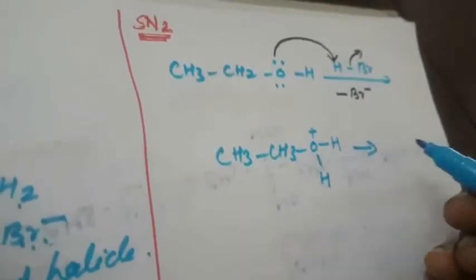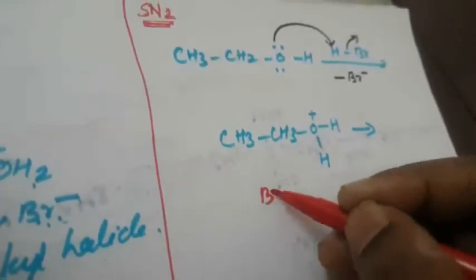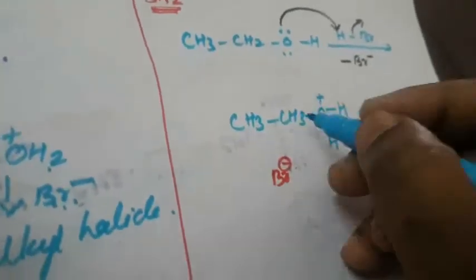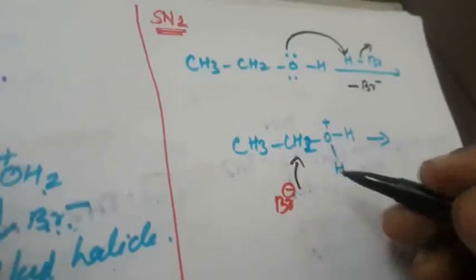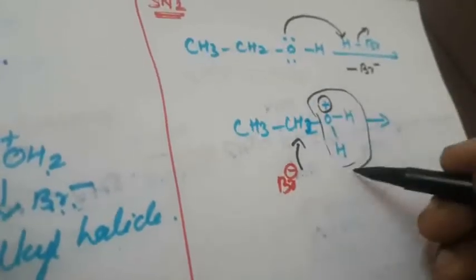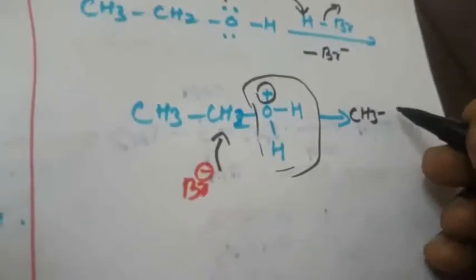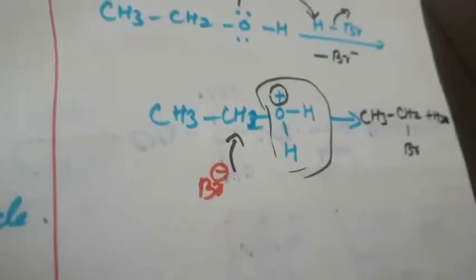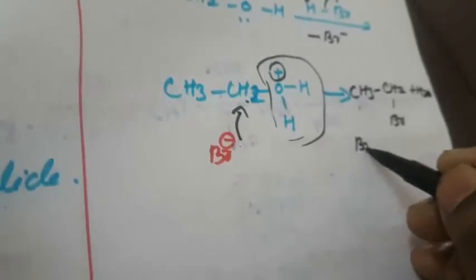So next, what is that another one? Now again Br minus is attached. So Br minus will be attached to this CH3CH2, attached to this positively charged compound. So what will happen? This H2O will be liberated. This Br is attached to this compound, so that is CH3CH2Br plus H2O. So first one is the positive charge, so again the nucleophile will be attached. So that is bromoethane.